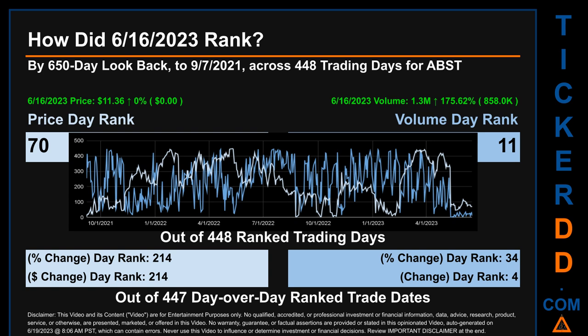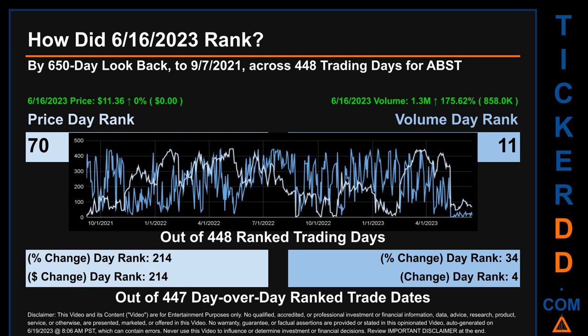How did June 16, 2023 rank for ABST? By 650 calendar day look back to the 7th of September 2021, across 448 trading days, of which June 16, 2023 price ranked 70 while its volume ranked 11. Each of the 448 trading days were ranked amongst themselves by highest end-of-day price and volume, with a rank of 1 being the highest and 448 being the lowest ranked day.